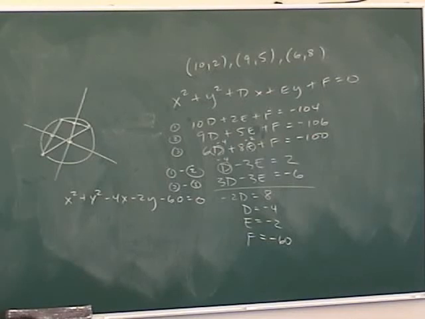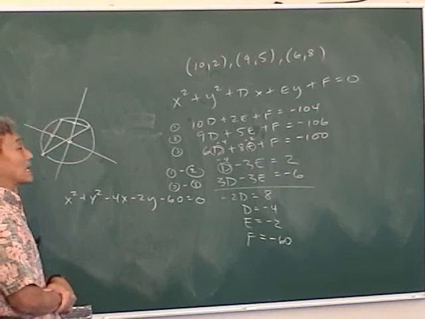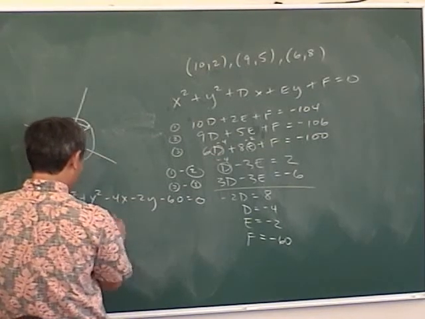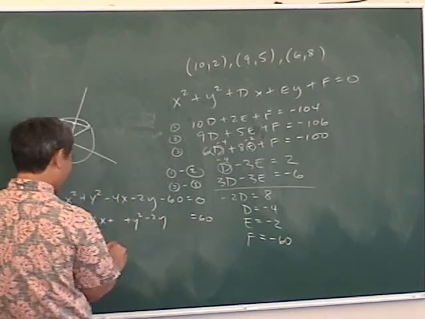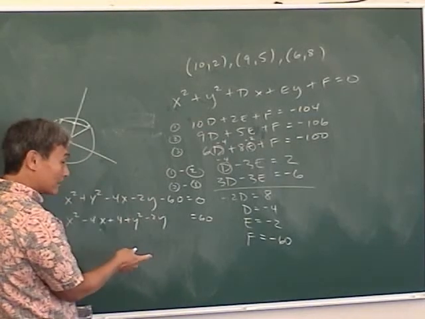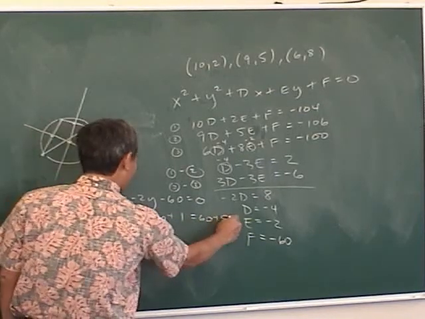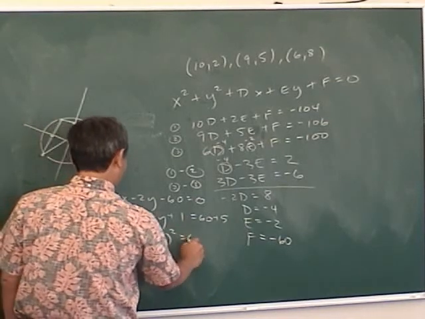If it doesn't say what form to leave it in, just leave it in that form, right? That's the equation of a circle. However, on the quiz, I'm going to ask you, find the center and radius of the circle. So you got to complete the square. Put all the x's together, leave a space. Put all the y's together, leave a space. Throw the number on this side. What do I need to add there? 4. Take half of that and square it. What about here? 1, but I actually added 4 plus 1, which is 5. So therefore, x minus 2 squared plus y minus 1 squared equals 65.